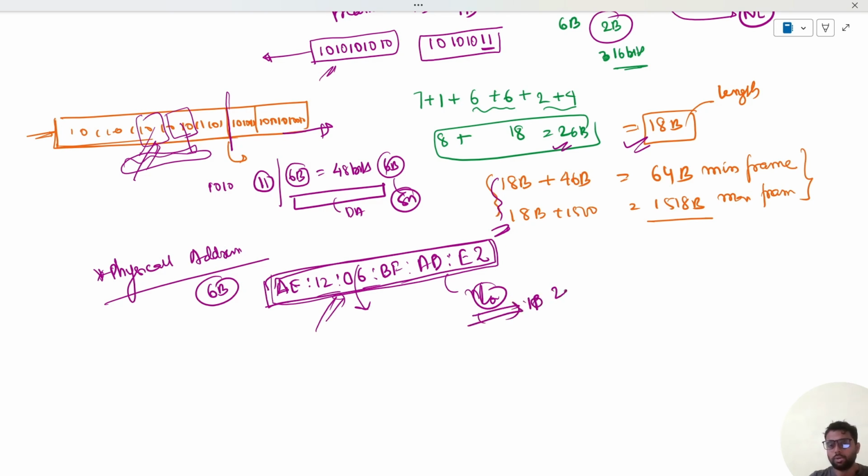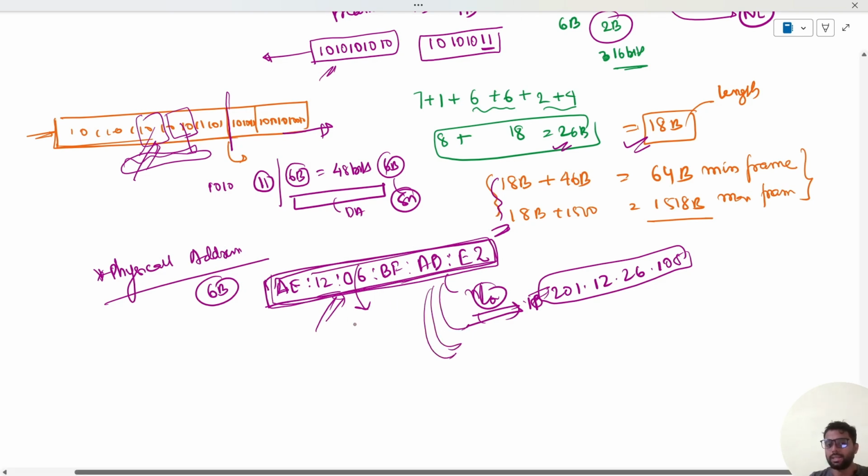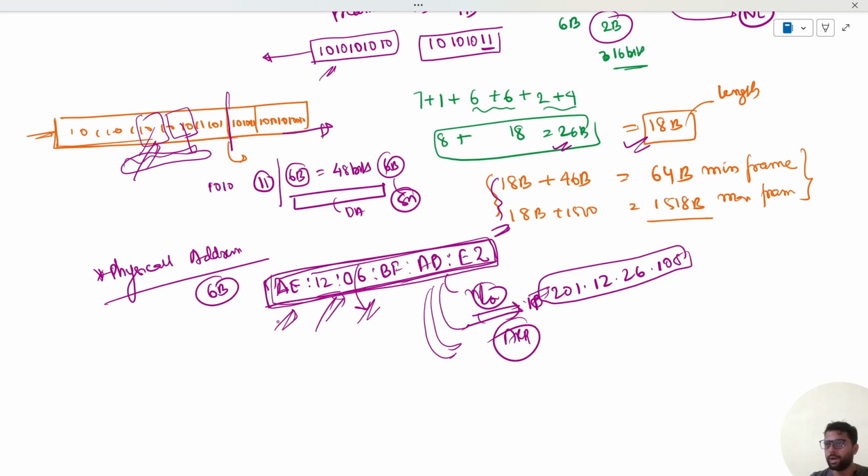So suppose an IP address like 201.12.26.108 will be there, but this IP address is not fixed for a particular PC. It may change. So it will send this physical address to the entire network to find out where this physical address is present. The device that responds that this is my address does so using a protocol called the Address Resolution Protocol, which we will see when we move to the network layer. Therefore, for this process to happen, physical addressing is required, and that is done by the data link layer.